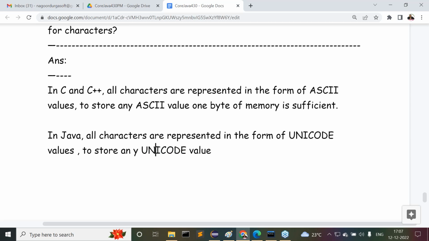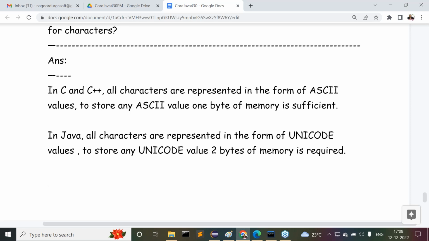To store any Unicode value, how much memory is required? 2 bytes of memory is required. Due to this reason, Java has to assign 2 bytes of memory for characters, whereas C and C++ require 1 byte of memory for characters. Get my point or not?